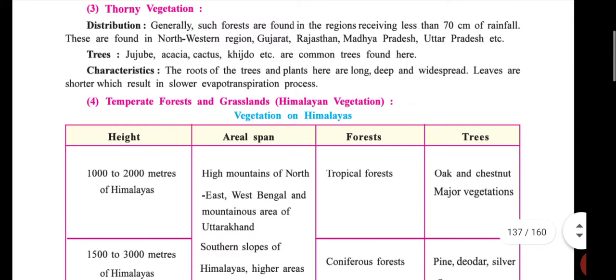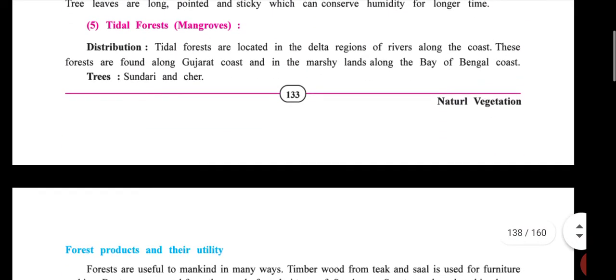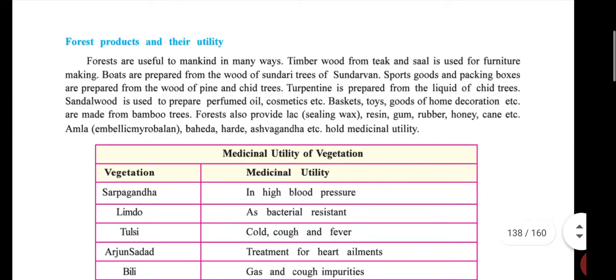And fourth also. I hope you cope up with this speed. Okay, done. Good. So now we are moving on to the next topic, forest products and their utility.